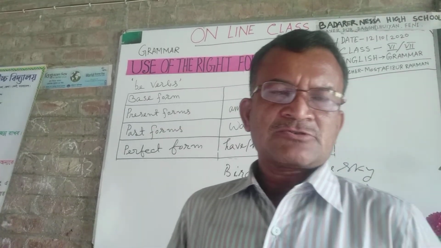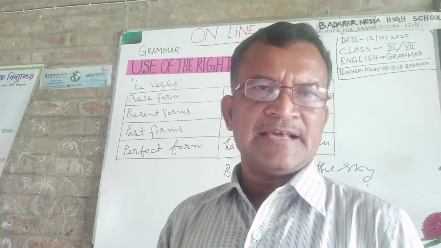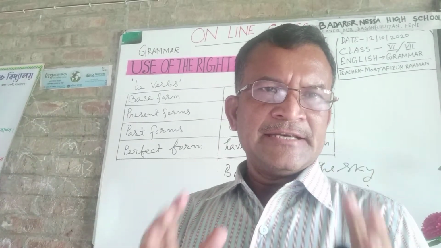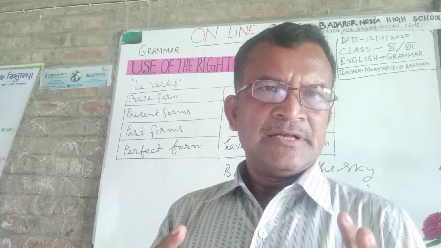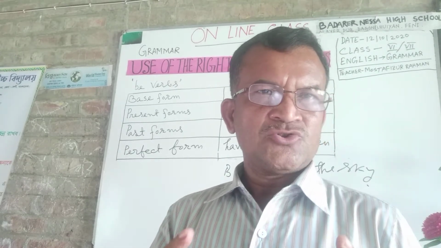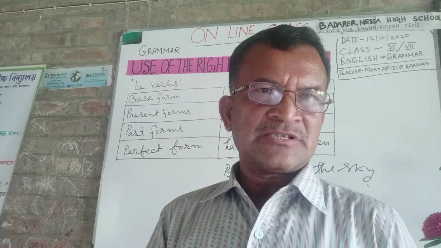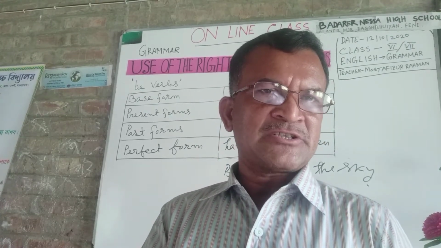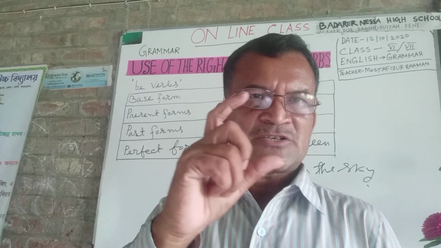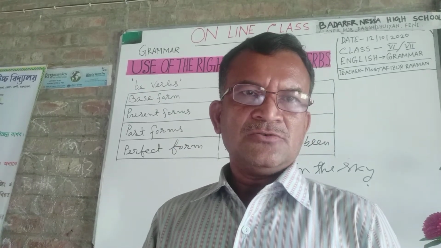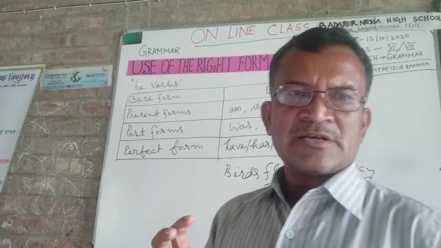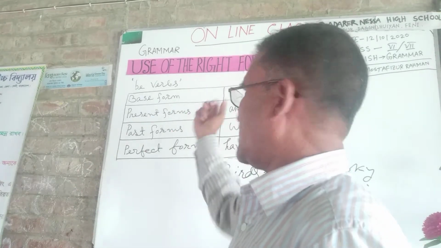So, dear students, you must identify which one is a verb, which one is an adjective, and which one is a noun. Today's class is very important because the verb is an important section of parts of speech. Our today's lesson is right form of verbs.